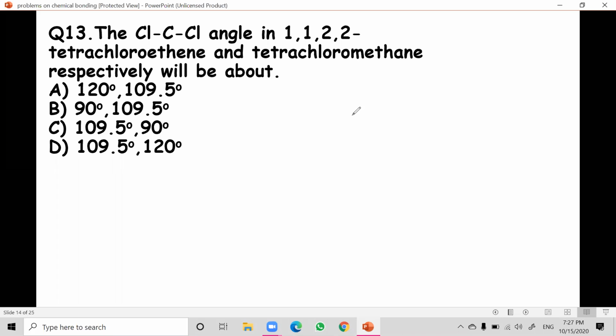First, we'll draw the structure for this. First one, what is that? 1,1,2,2-tetrachloroethene. Ethene means C double bond C. And 1,1,2,2: so all the hydrogens are removed and replaced with chlorines.